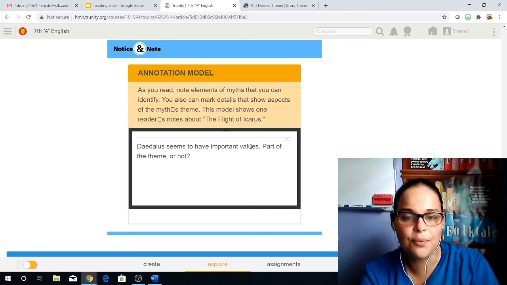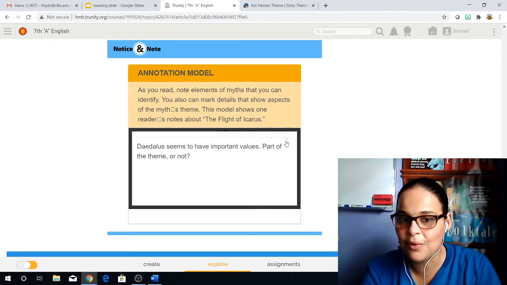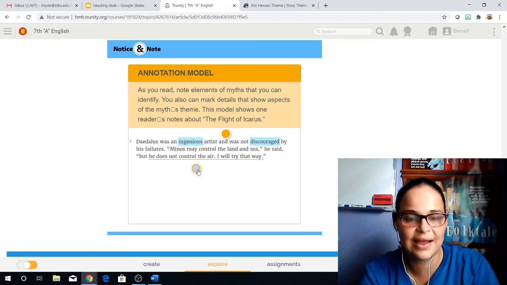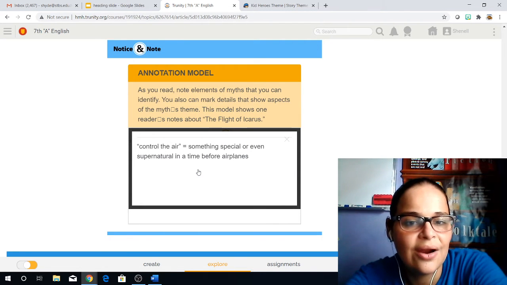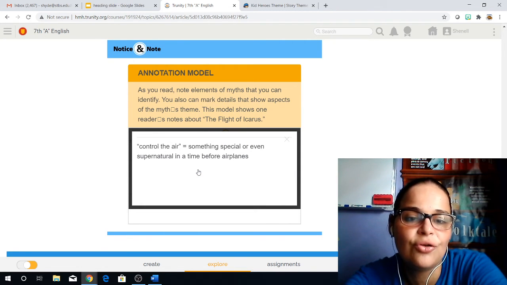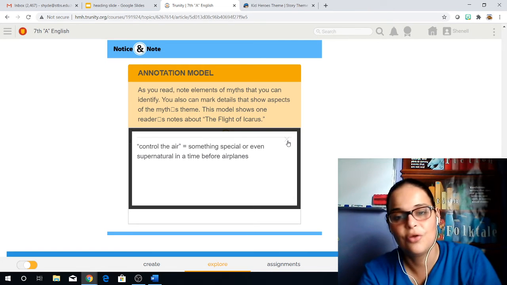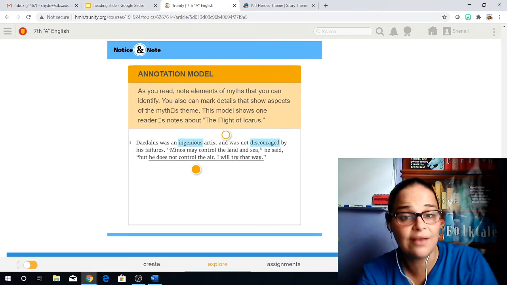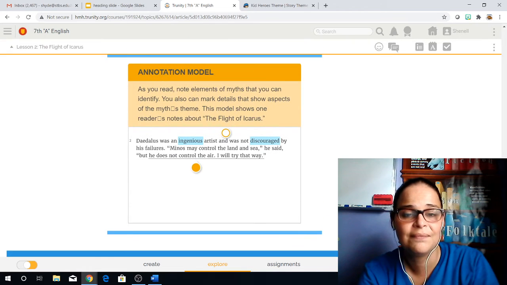Daedalus seems to have important values. Part of the theme or not? You guys would have to decide that. Control the air equals the sense of something special or even supernatural in a time before airplanes. So those are specific points to help you guys out with that.